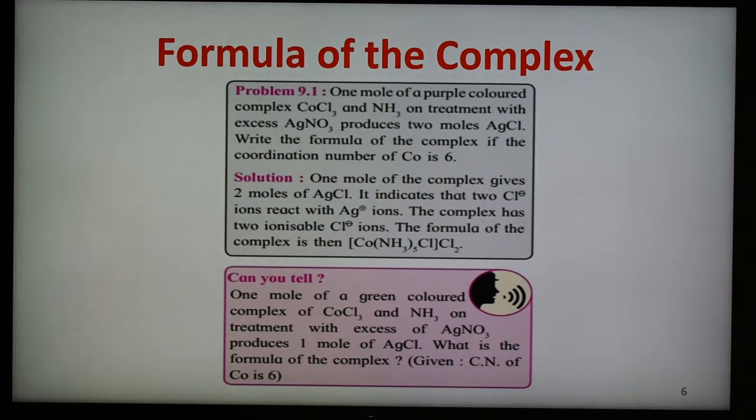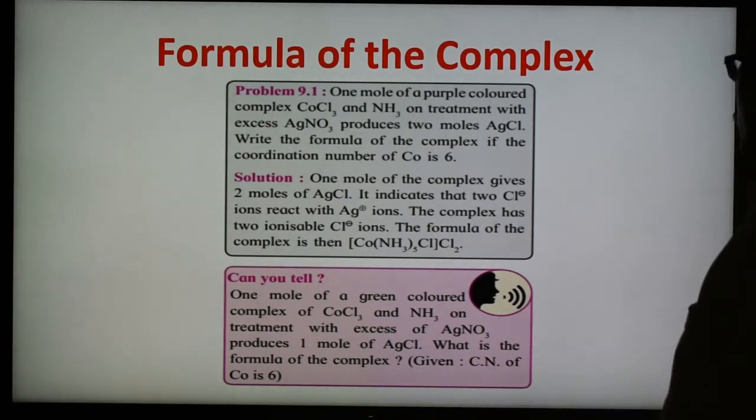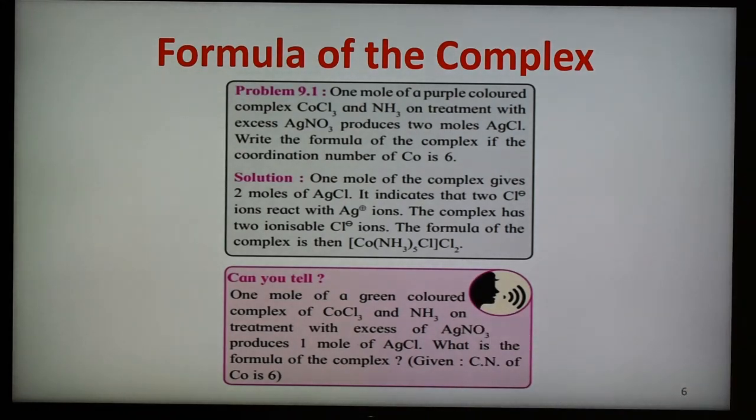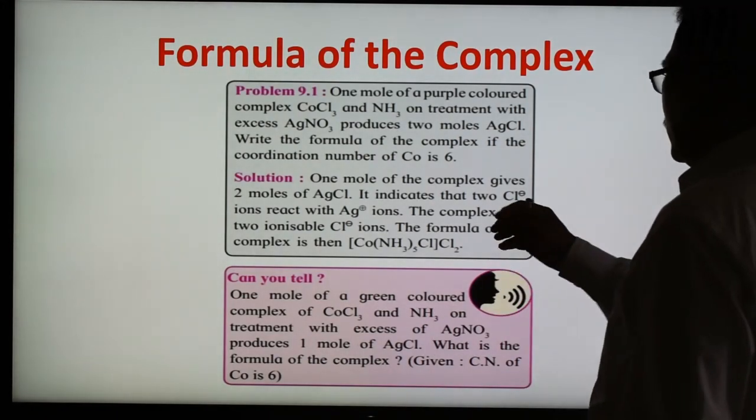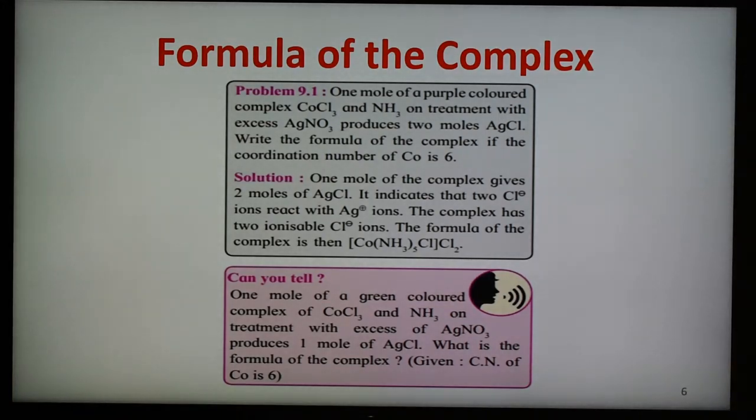In a similar way, can you tell: 1 mole of the green colored complex of CoCl3 and ammonia, on treatment with excess AgNO3, produces 1 mole of AgCl. What is the formula of the complex? Given, the coordination number of cobalt is also 6. In this case we write cobalt, and when it reacts with ammonia and excess AgNO3, 1 mole of AgCl is formed. So inside the coordination sphere, there is Co(NH3)4 and Cl, and 1 Cl is outside the coordination sphere. In this way we can write the formula of the complex.